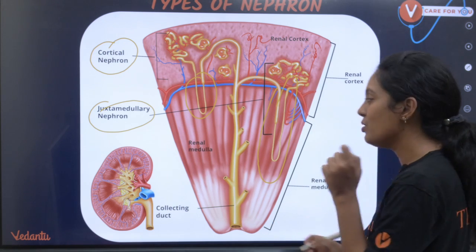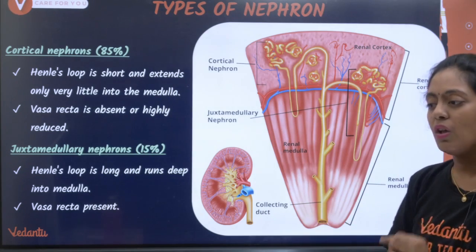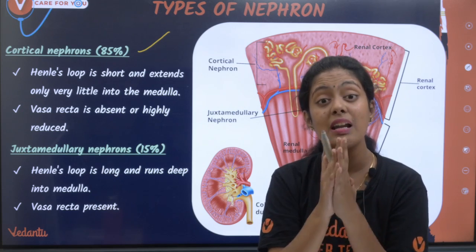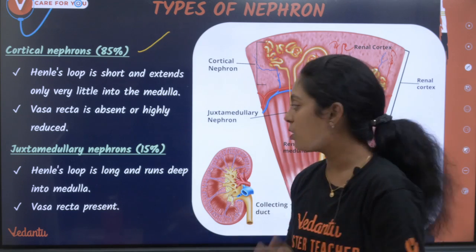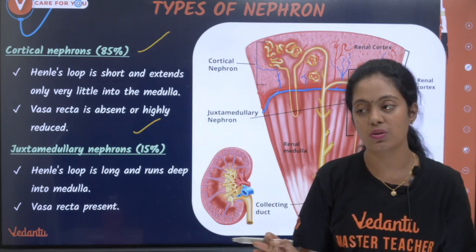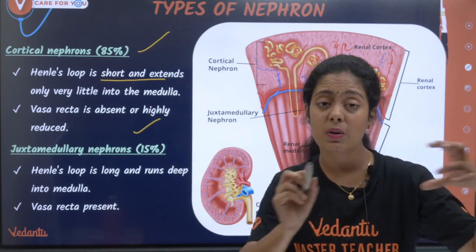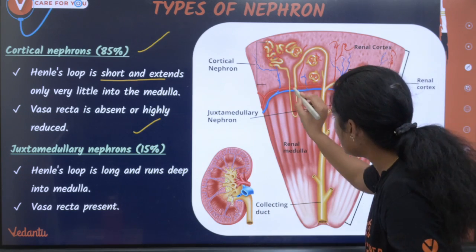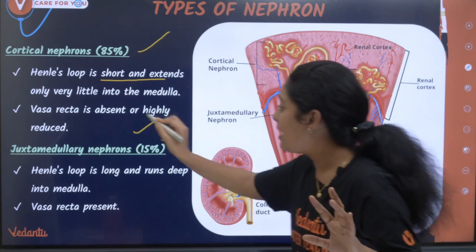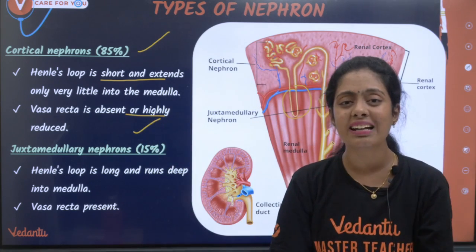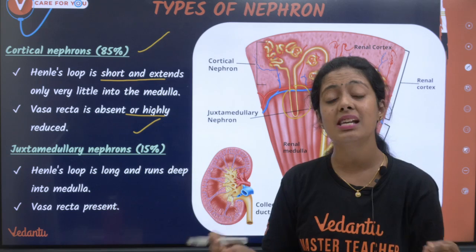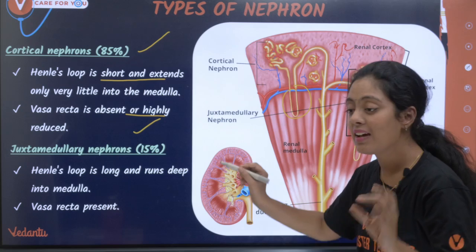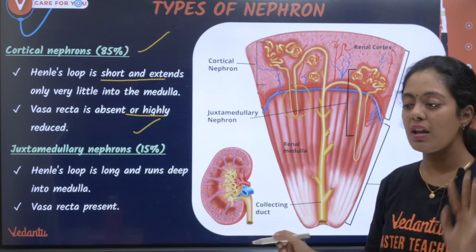So cortical and juxtamedullary nephron are very, very important. In our kidneys, 85% are cortical nephrons and only the remaining 15% are juxtamedullary nephrons. The difference between cortical and juxtamedullary nephron can be asked. In cortical nephron, the Henle's loop is short and extends very little into the medulla. Vasa recta is absent or highly reduced. Can anyone tell me in the chat what vasa recta is? It's a blood vessel that runs parallel to the loop of Henle. So here vasa recta is absent or very much reduced.